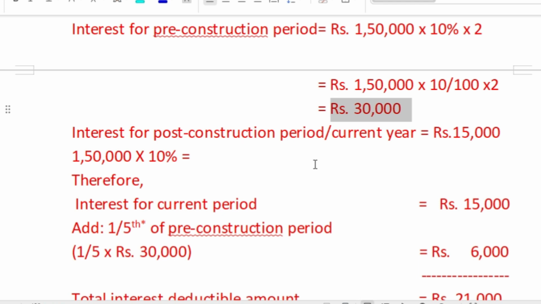Interest for pre-construction period shall be allowed as a deduction in 5 equal installments starting from the previous year in which the house is acquired or the construction is completed, and for the next 4 years.